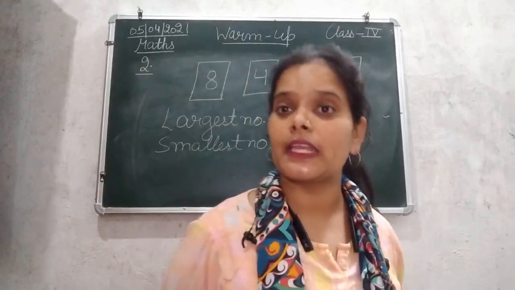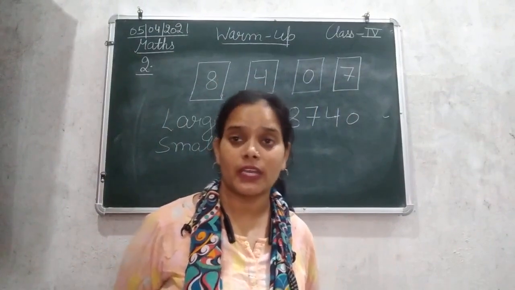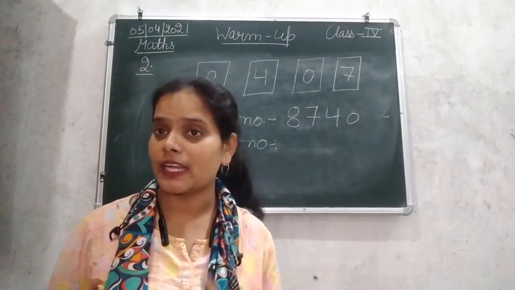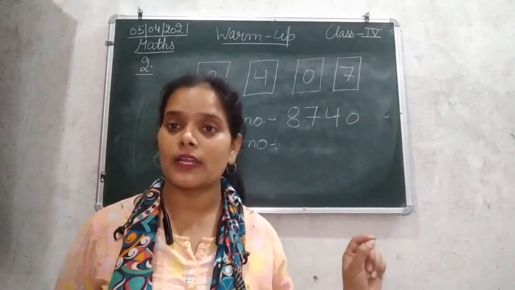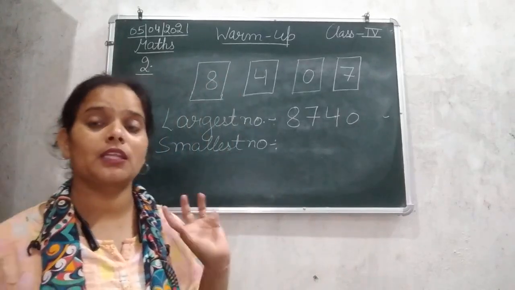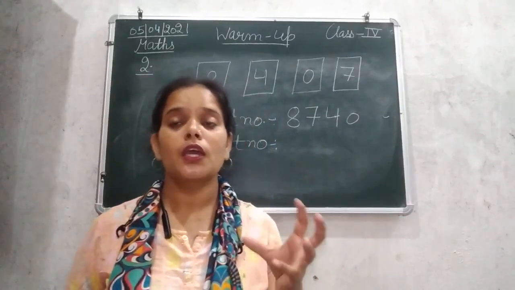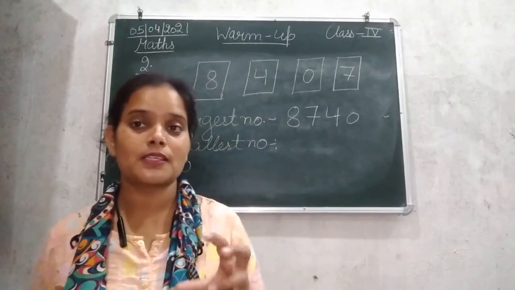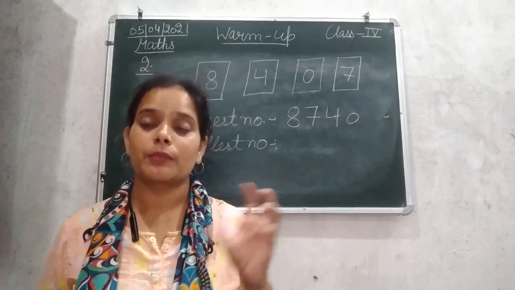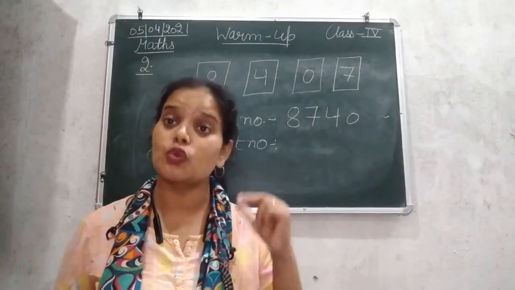So smallest number बनाने के लिए बेटा हम क्या करेंगे? So for making a smallest number, we will arrange all these given numbers in ascending order. Ascending order means smallest to bigger. Okay, so as I told you for the largest number, for making the largest number from the given group of numbers, you have to arrange in a descending order. Likewise, if you need to make a smallest number from the given group of numbers, you need to arrange them in ascending order.